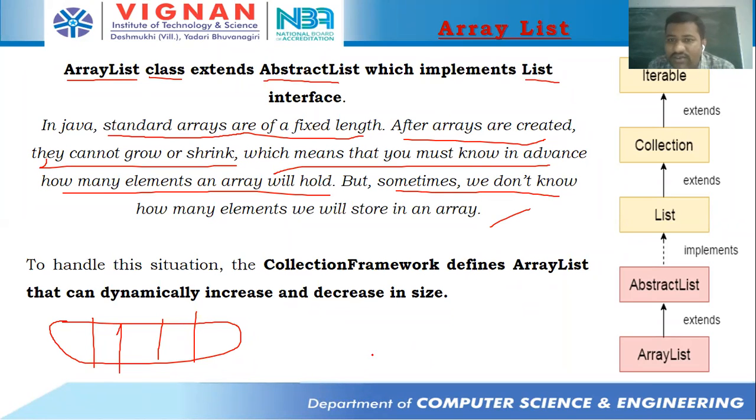Okay, is it clear for everyone? What's the reason for going with ArrayList in the collection framework?